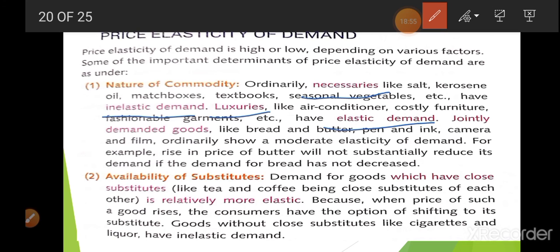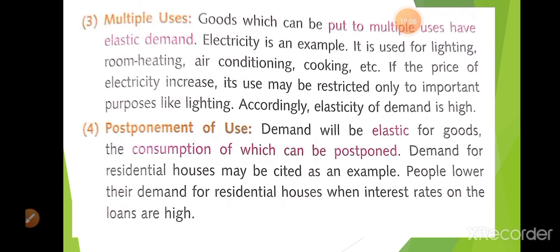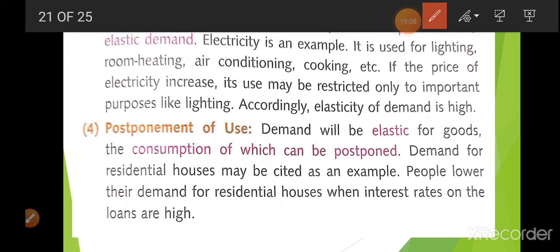Okay. Now availability: if substitutes are available, then it is going to be elastic, and if substitutes are not available, then it is inelastic. Now multiple uses: a good that is used in multiple ways is going to have highly elastic demand. Now postponement: if you can postpone for the future, it is going to be elastic, and if you can't postpone, it is inelastic.